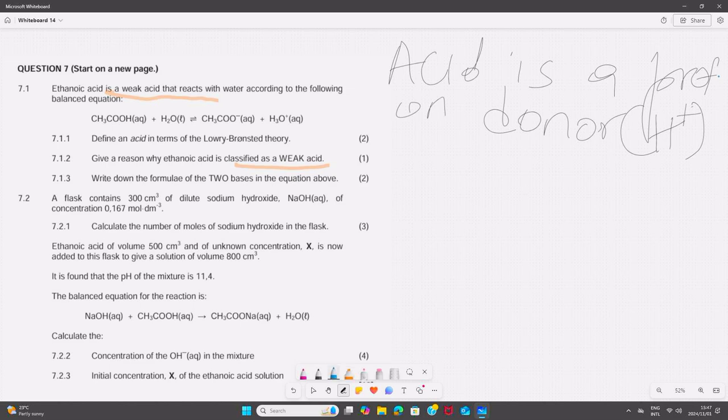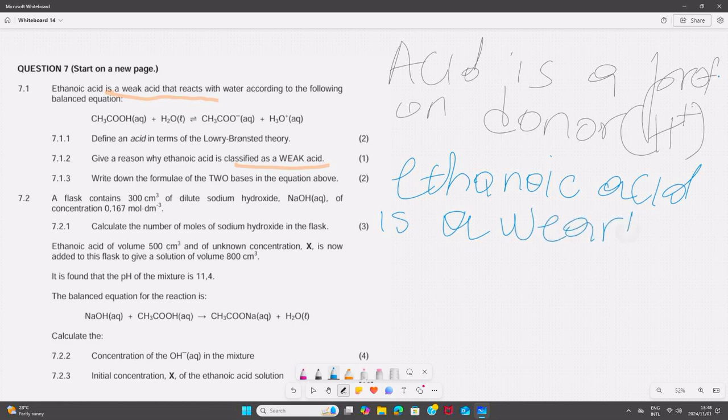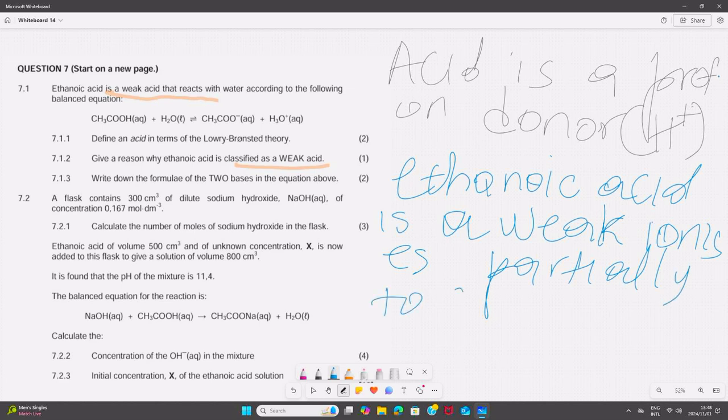So we say now: ethanoic acid is a weak acid because it ionizes partially in water to produce a low concentration of hydronium ions.